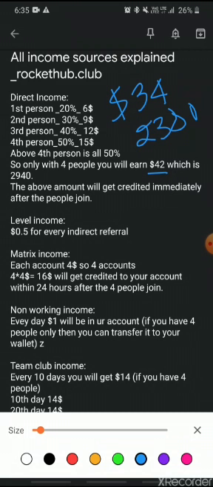The best part about this is you've already recouped your principal. Your principal was 2,380 rupees, whereas right now after you get 4 people it will be 2,940. So you have already recouped your principal. Anything that you get above this will be your profit. As soon as you get the $34, it is suggested that you transfer it back to your bank account, and every step regarding transferring will be explained in future videos.